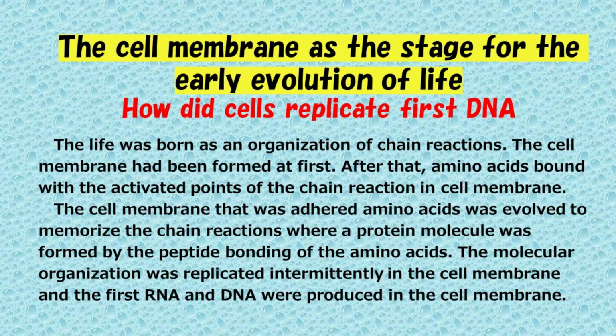The cell membrane as the stage for the early evolution of life. How did cells replicate first DNA? Life was born as an organization of chain reactions. The cell membrane had been formed at first.